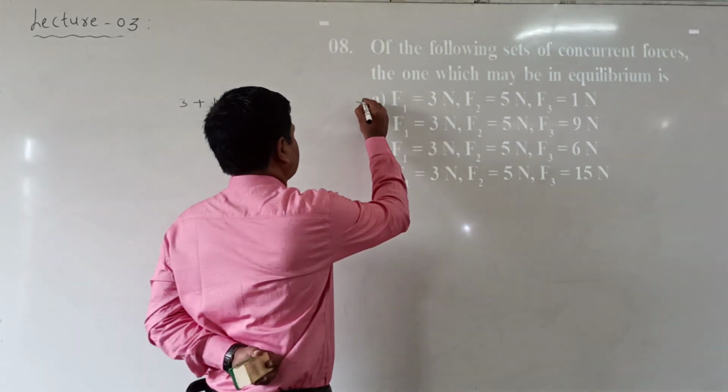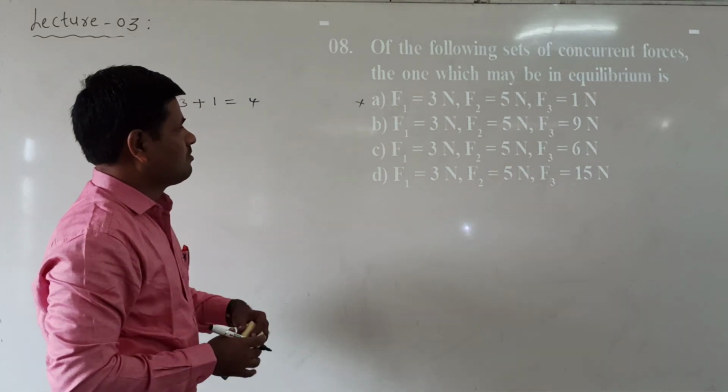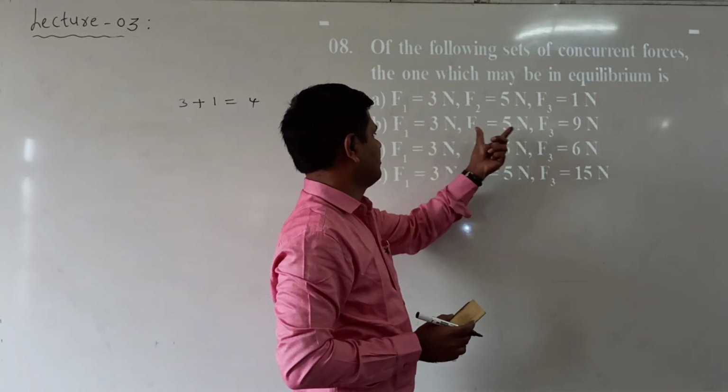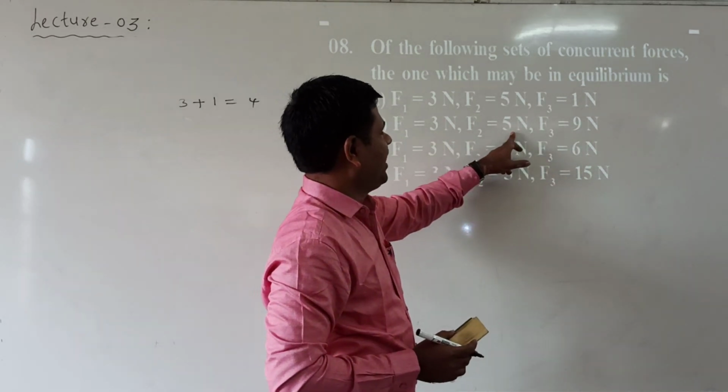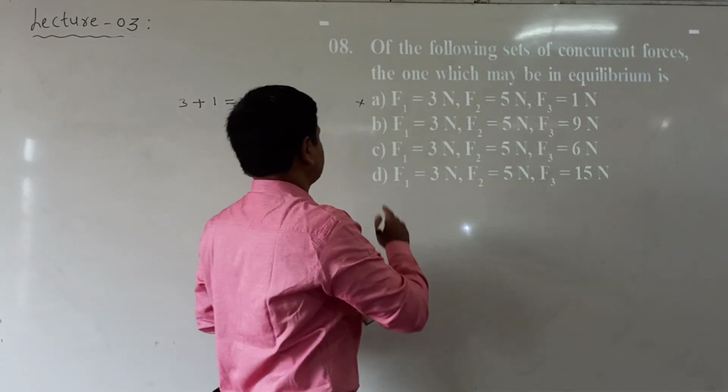Now see the second option. The smaller vectors are 3 and 5, compared to 9. 3 plus 5 is equal to 8. 8 is smaller than the 9. So the second option is also wrong.